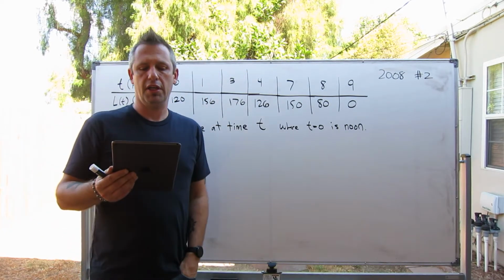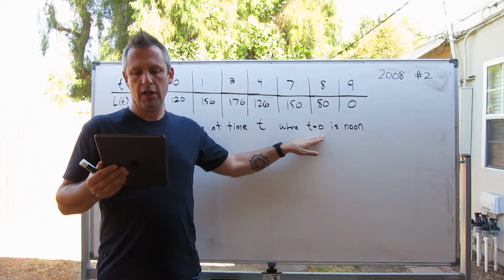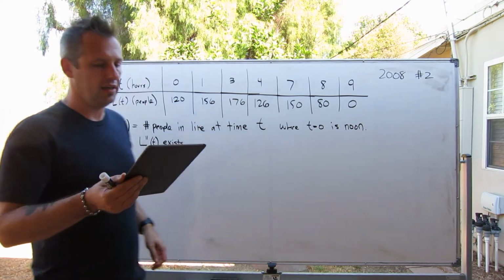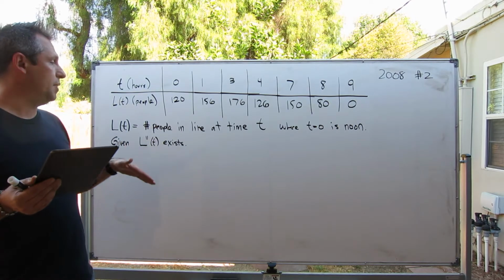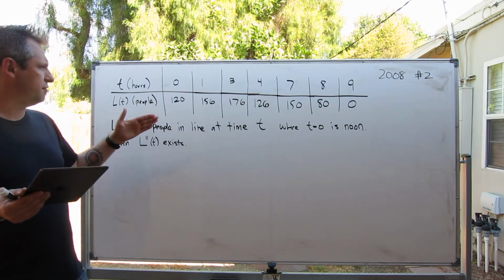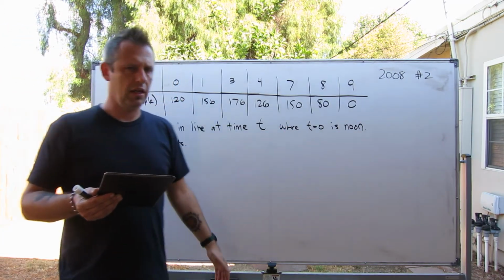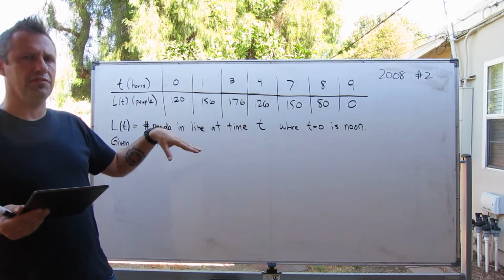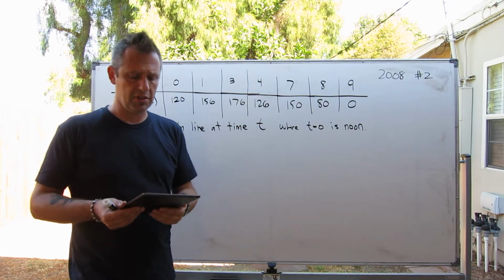It says that concert tickets went on sale at noon, which corresponds to t equaling 0, and sold out within 9 hours. The number of people waiting in line to purchase the ticket at time t is modeled by a twice differentiable function L of t from t equals 0 to t equals 9. And they're not telling us what L of t is, but instead they're giving us the values of L of t at a couple of select moments in time.